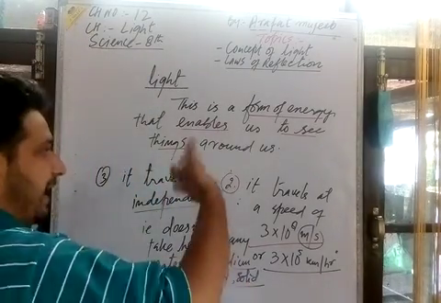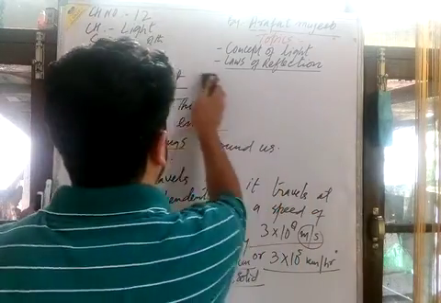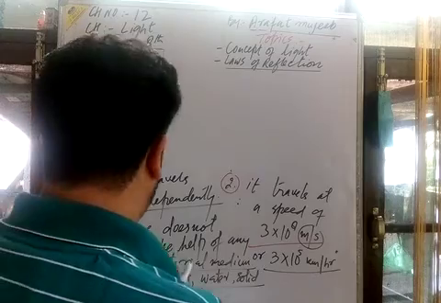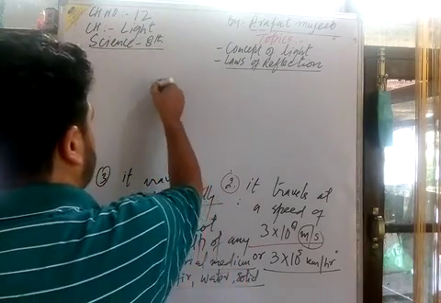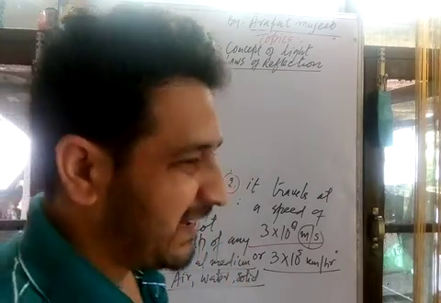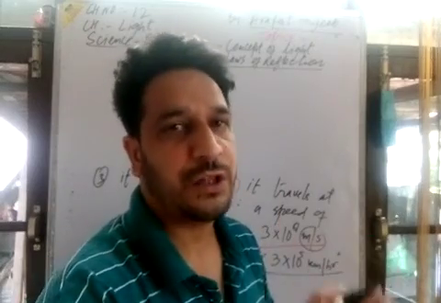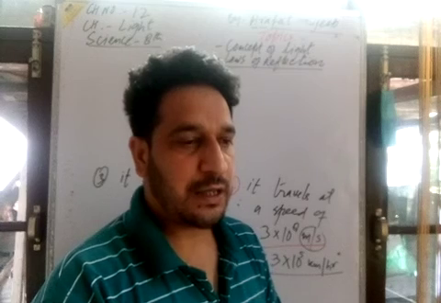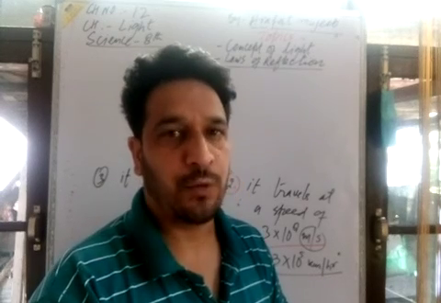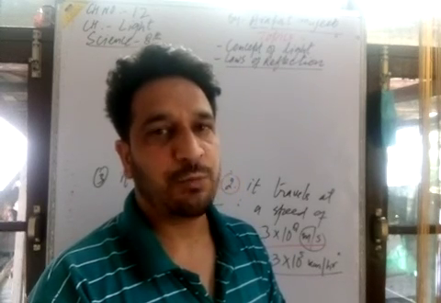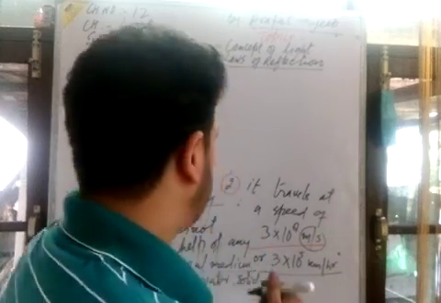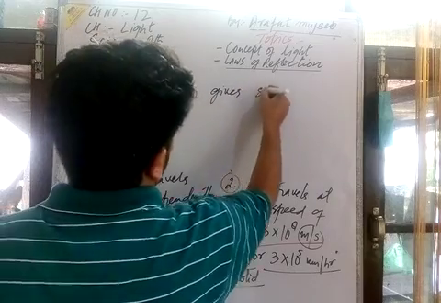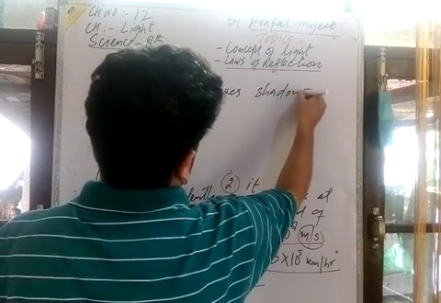Now we go to the other properties regarding the light. लाइट जो है फोर्थ प्रॉपर्टी हम इसमें स्टडी कर लेंगे. When the light is blocked, when its path is blocked, it comes from the source and we block it, then it gives a shadow. When it is blocked by opaque material, it gives a shadow.